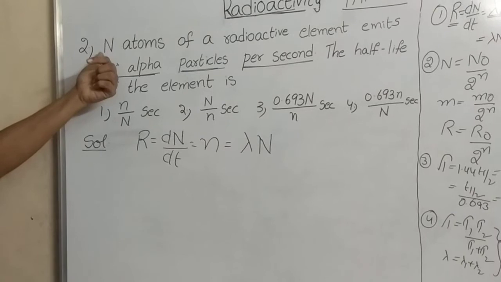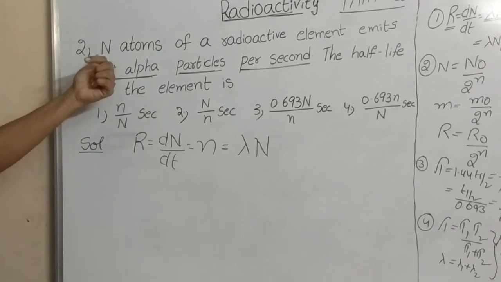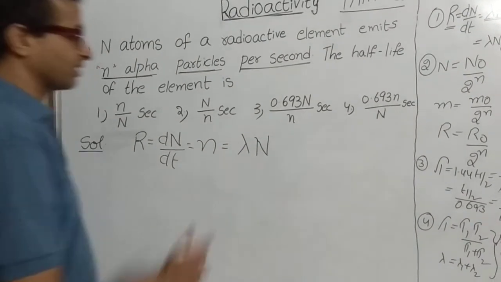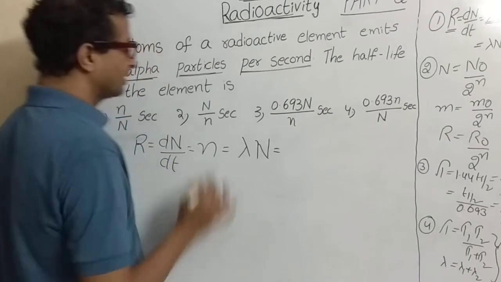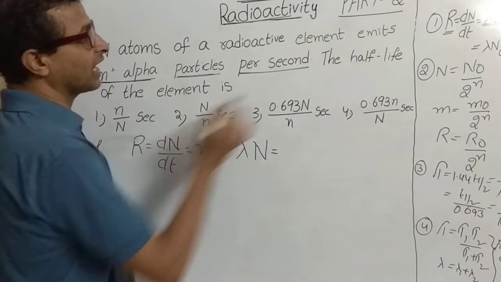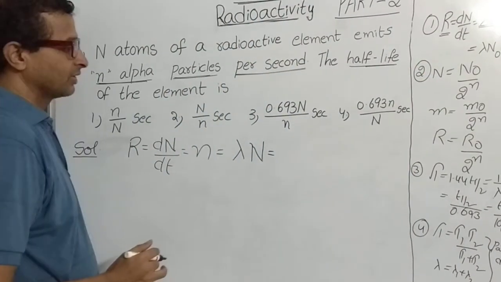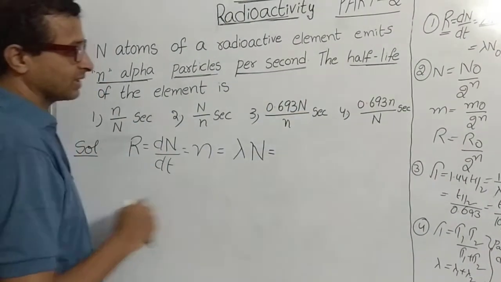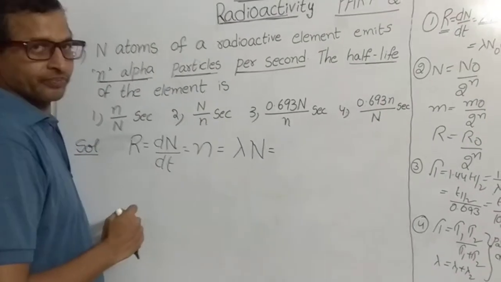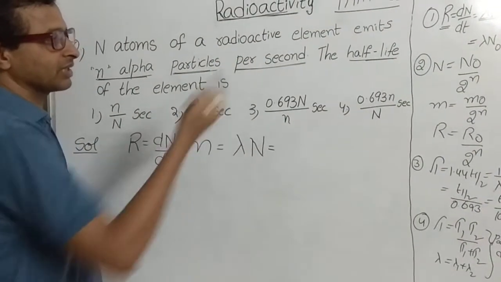Here the initial number of nuclei is given as capital N. In the question they ask you to find the half-life. In the four options lambda is absent, so we have to convert in terms of half-life.